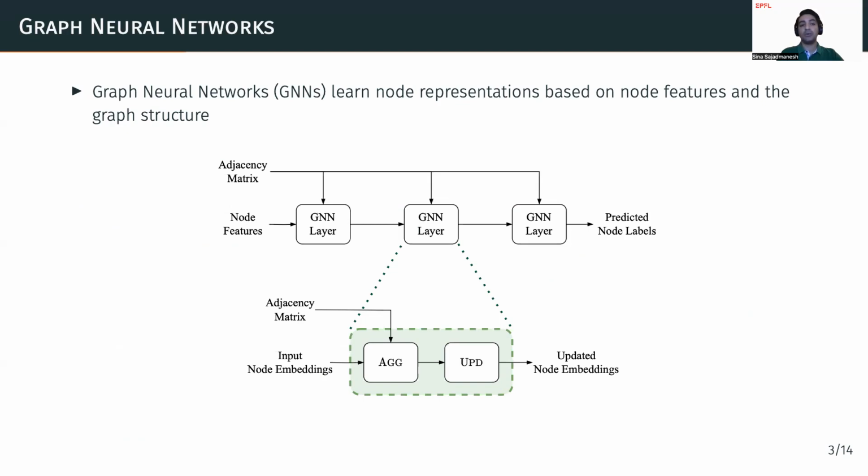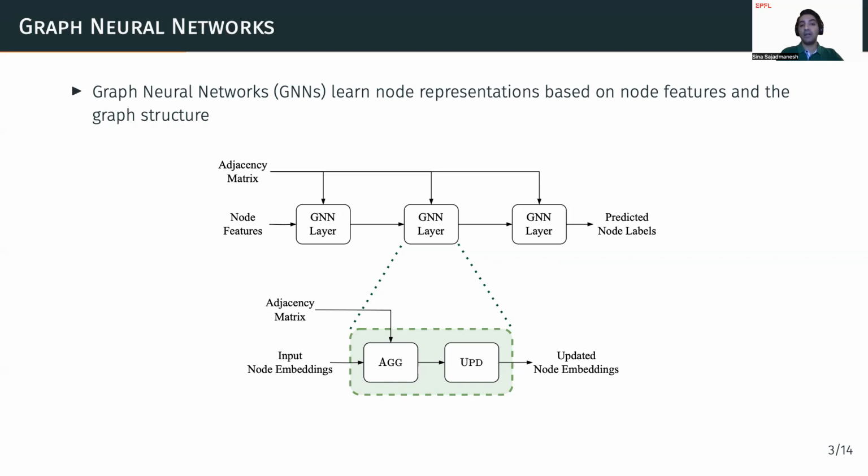Internally, a GNN is composed of multiple layers, where each layer takes input node representations along with the graph's topological information, like in the form of an adjacency matrix, and generates a new embedding vector for each node. Inside each layer, each node aggregates the features of its neighbors and then updates its own embedding vector using a learnable transformation function like an MLP.